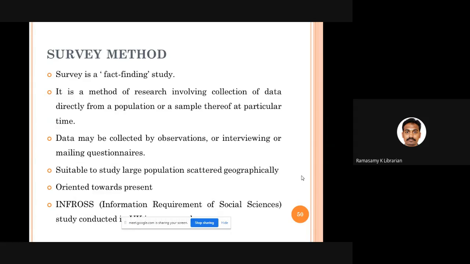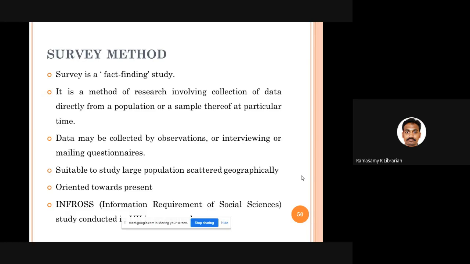For example, you want to study the attitude of people towards Covaxin in India. It's a very, very wide area. You can go for a survey study. And a survey study is always oriented towards the present. Experimental research is pointing towards the future. Survey method is oriented towards the present.